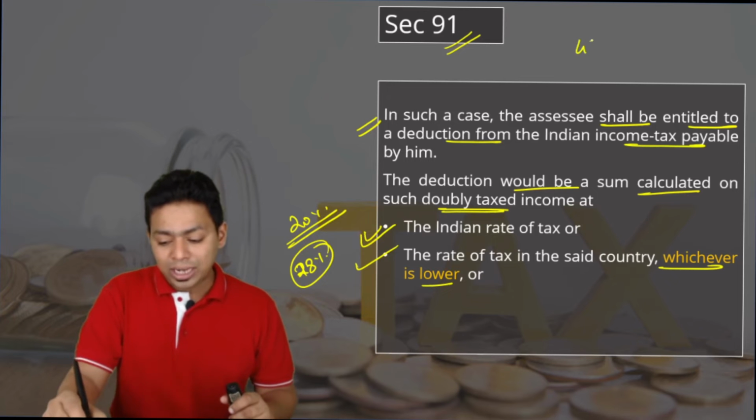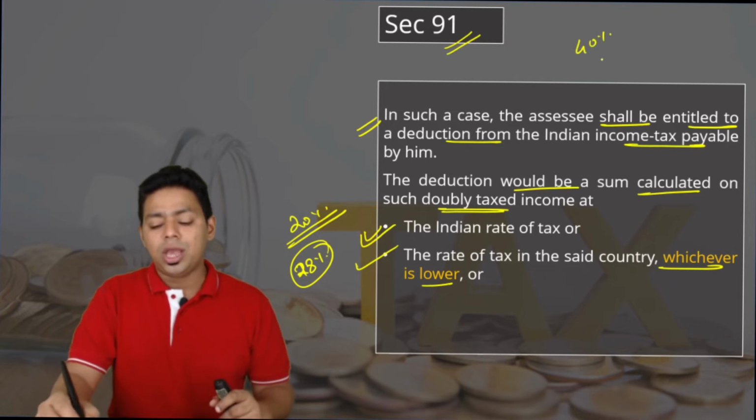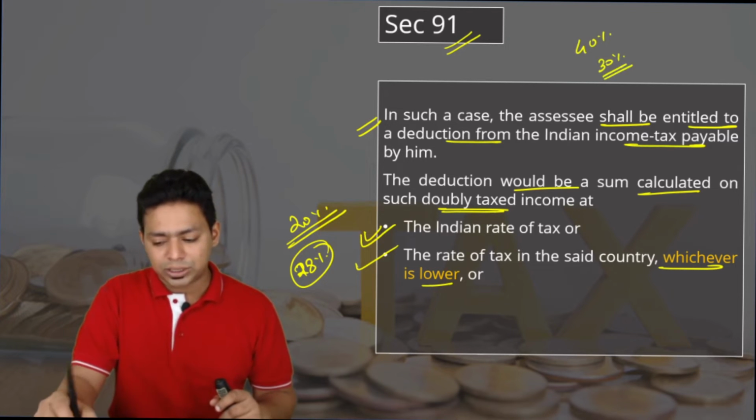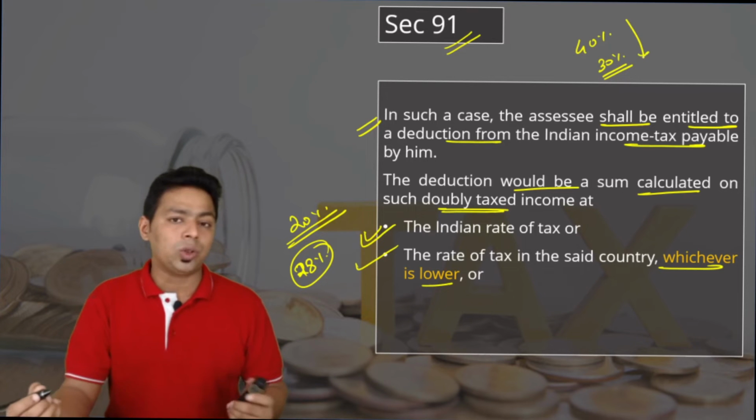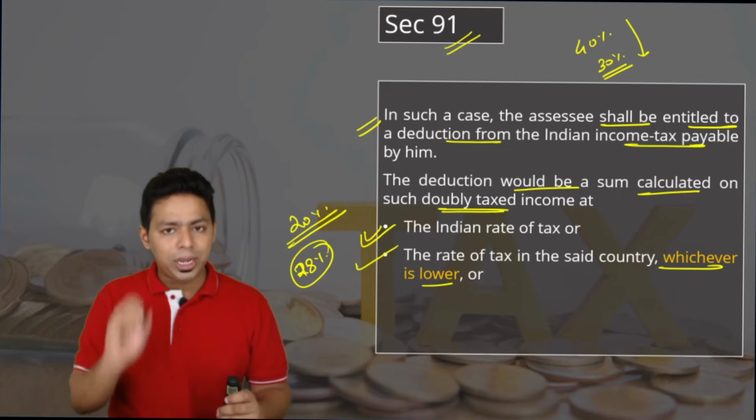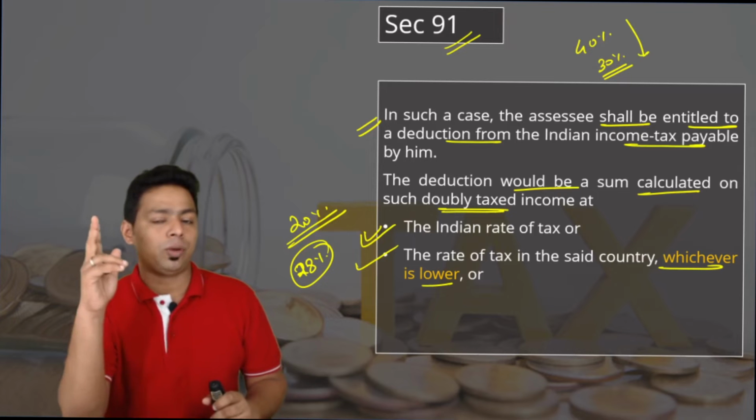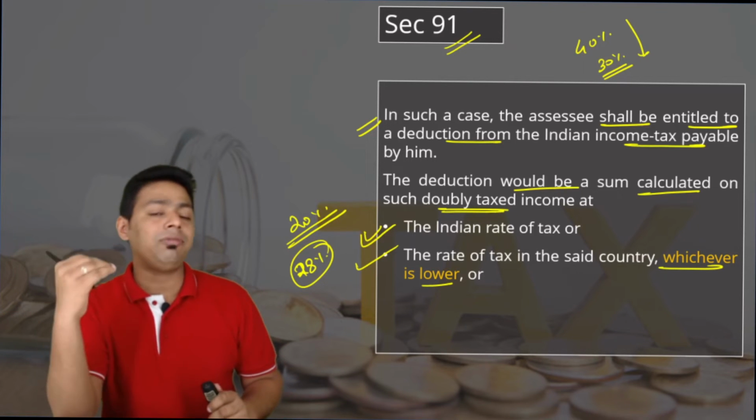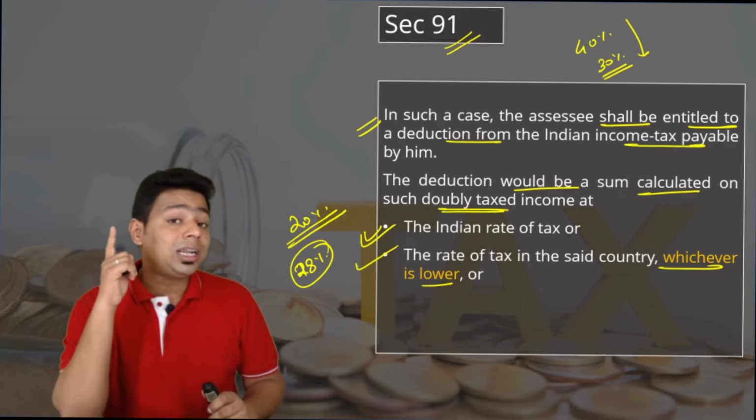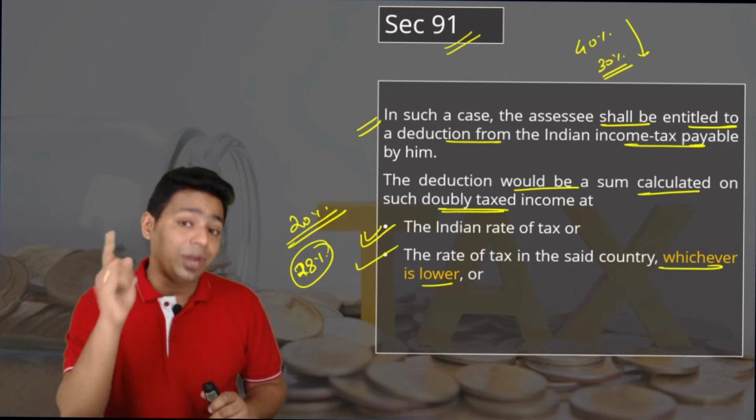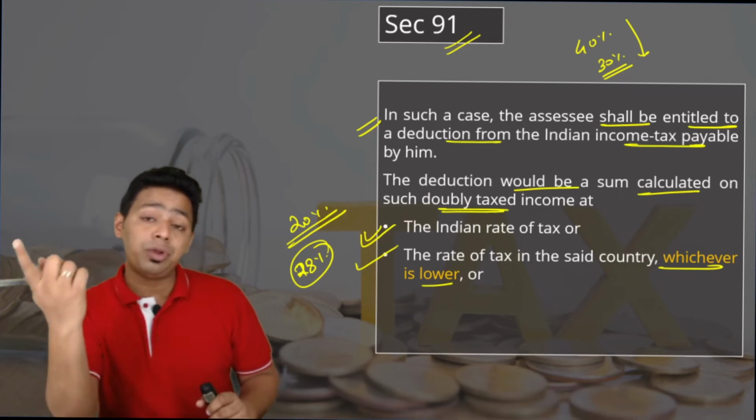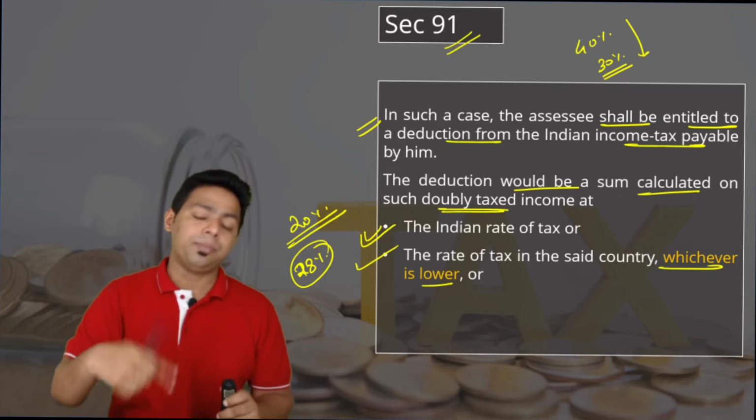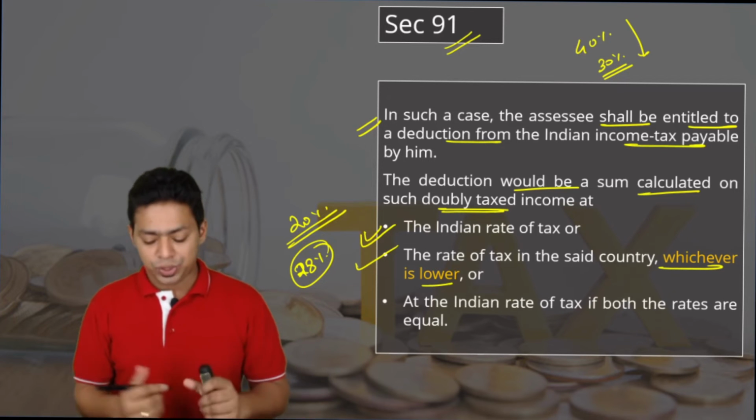Yes, if the Indian tax rate is 40% on an average and outside India you have paid 30%, that's okay. Now we can provide whichever is lower as relief. Therefore, please remember we will compute two average rates of tax: the average rate of tax in India and the average rate of tax outside India, and then we will take whichever is lower. That rate is the rate of relief, which will be applied on the doubly taxed income computed in our question.